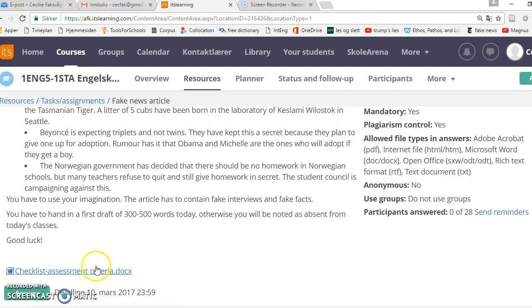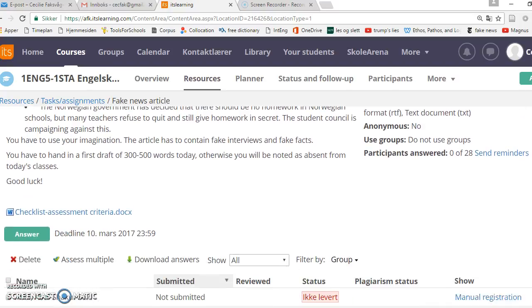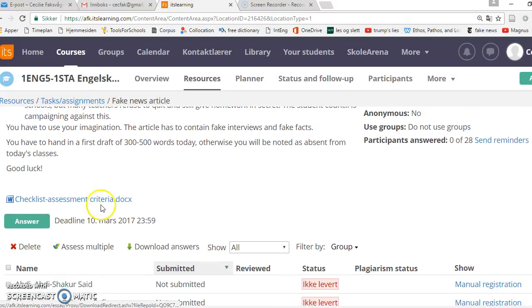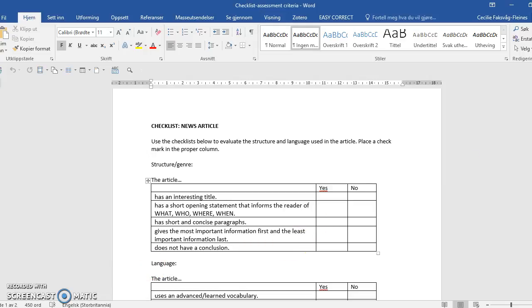Now you see here I've also added a checklist with assessment criteria, and I thought I would go through that quickly with you because there are some things you should think about when you write this news article of yours. It's fake, but we're trying to make it look like a real article, so we have to know what a real article looks like. If we're going to fool somebody with our fake news, the more it looks like real news, the easier it is to fool people. If you click on this one, the document opens, and it looks like this.